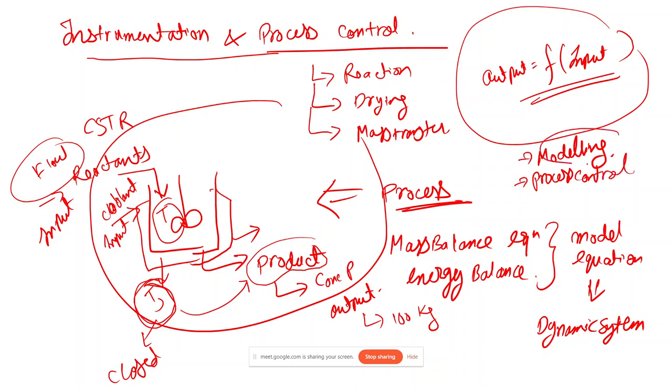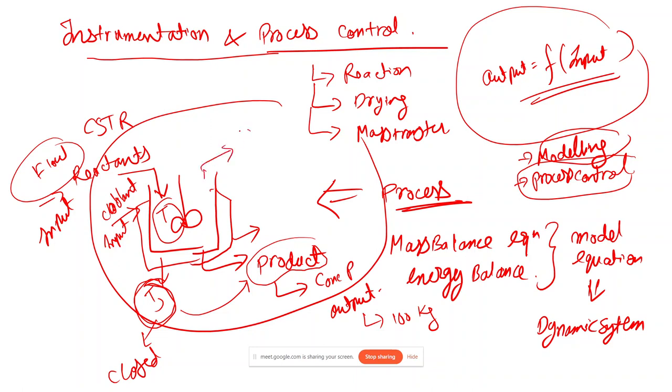So first we model the process, and then whatever objective we have, we can achieve it by changing the manipulated inputs, via this process control. And see, now we are measuring the temperature of the reactor. To measure the temperature of the reactor, we need some instruments.